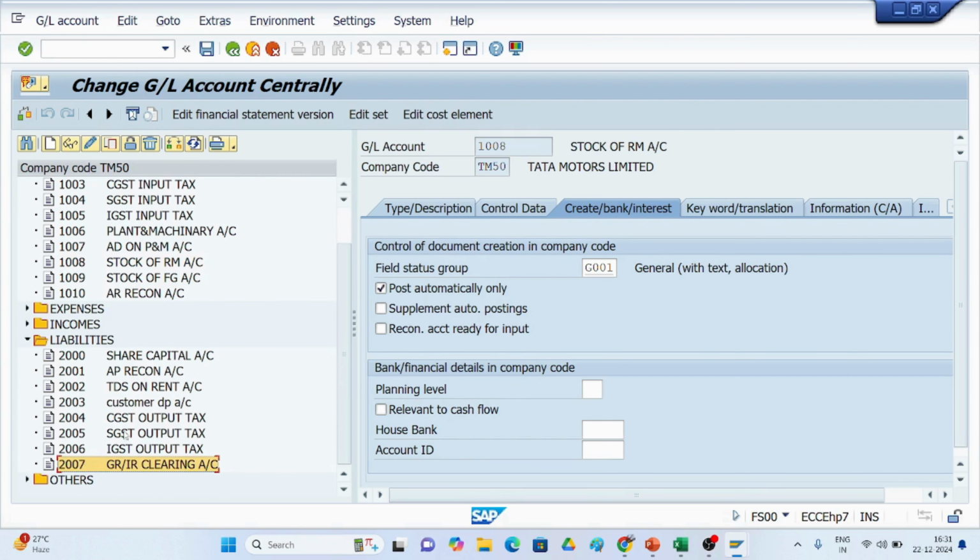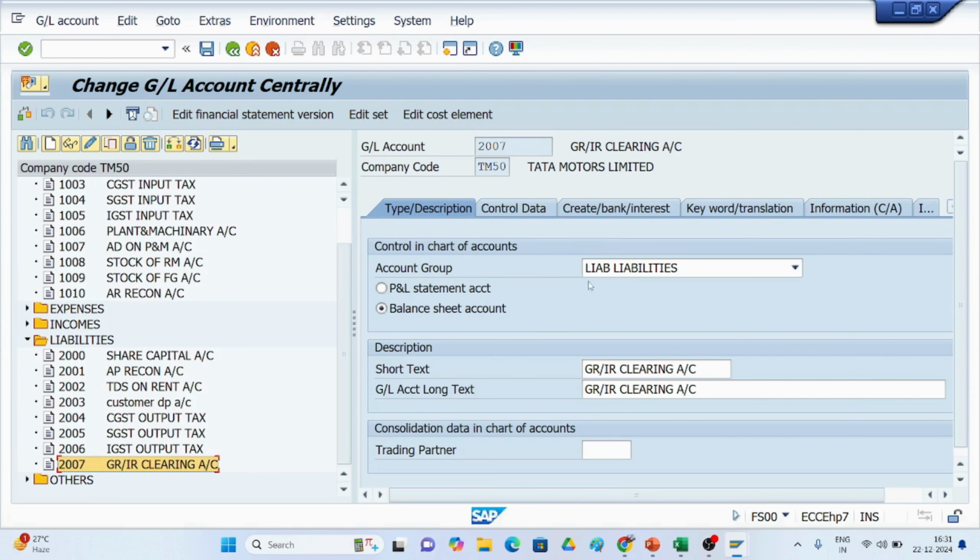If you see the GRIR account, I have created it as 2007, GRIR clearing account. Company code is TM50. If you go and see the type and description here, the account type is liabilities. It comes under the balance sheet account. GRIR clearing account means goods received and invoice received.